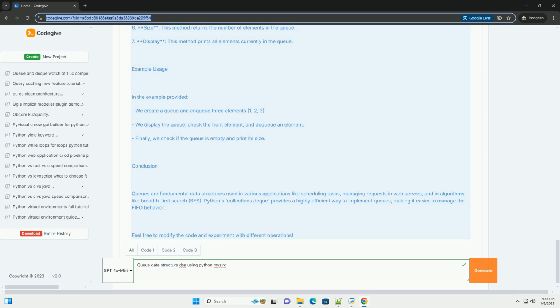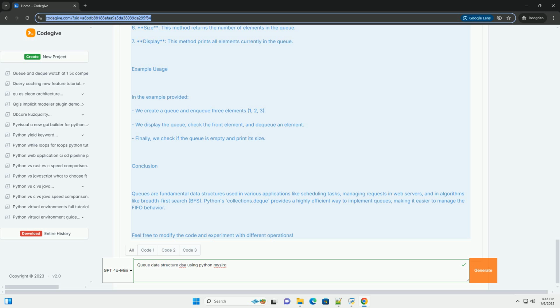4. Front, the front method returns the front element without removing it. 5. Is_empty, this method checks if the queue is empty. 6. Size, this method returns the number of elements in the queue. 7. Display, this method prints all elements currently in the queue.